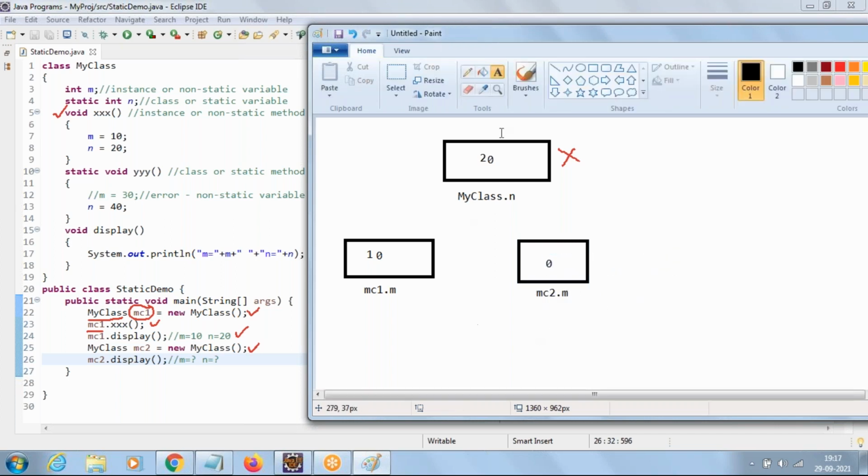Now you see the output. When you call mc2.display, what is the output now? What is the value of M and N for the mc2 object? 0 and 20. 0 and 20.